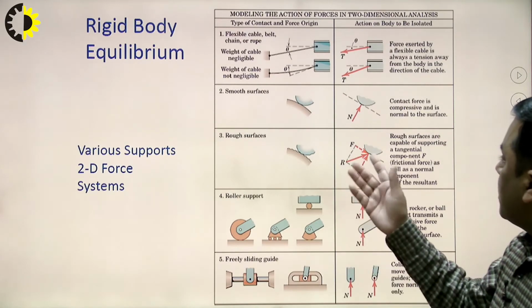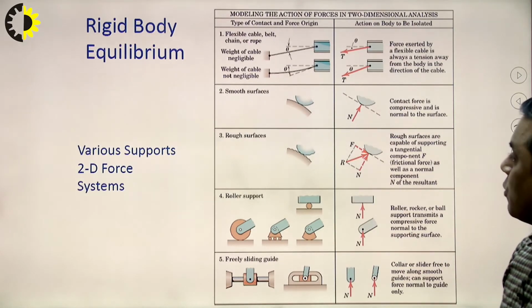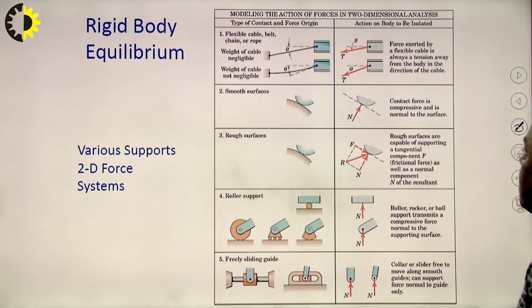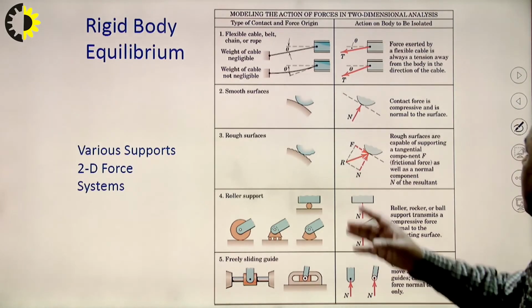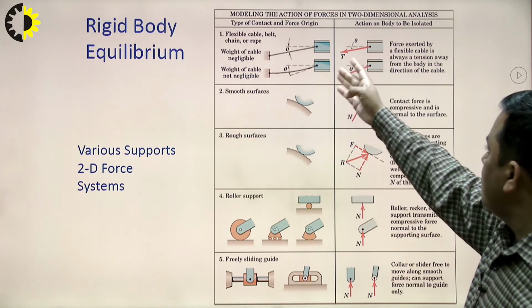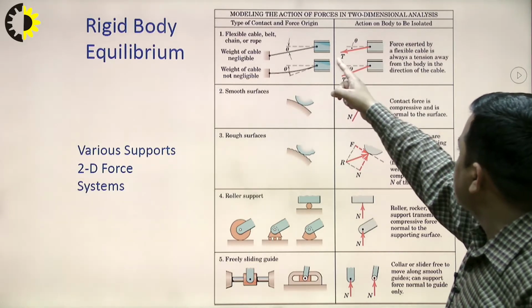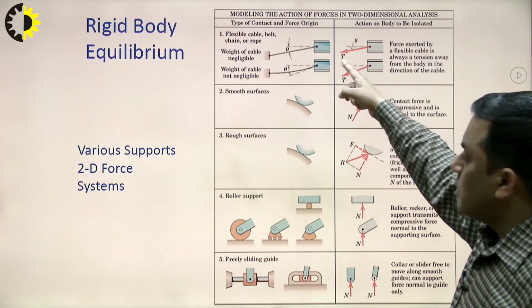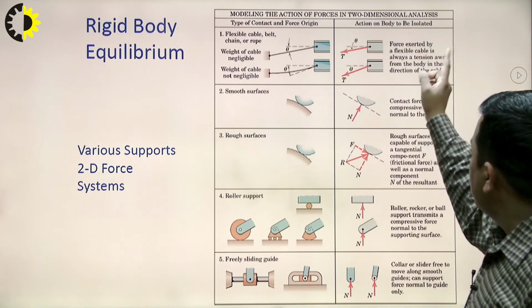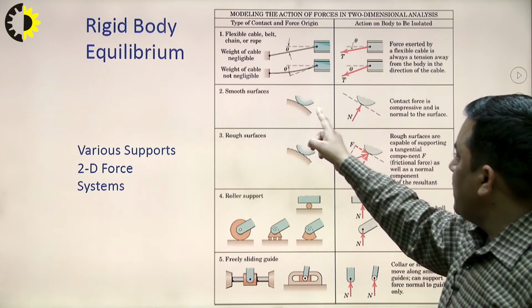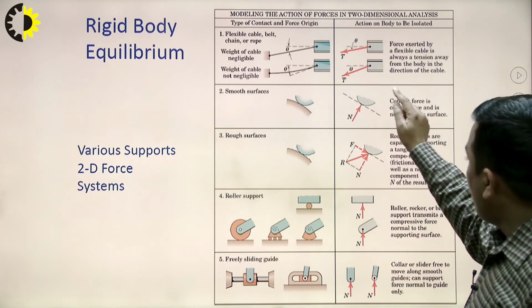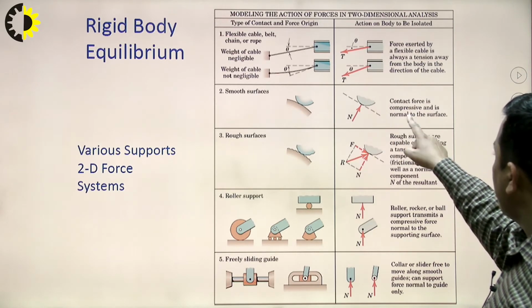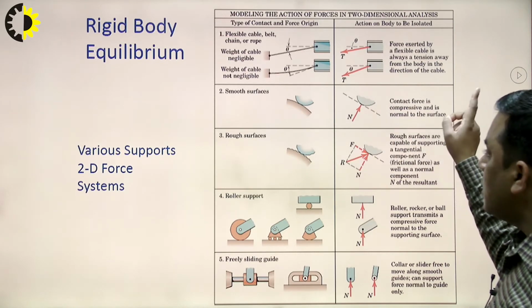Now for dealing with rigid body equilibrium, there are some examples of how these types of things generally come in our problems. If we are dealing with a cable which is in tension, then the tension will be shown outward. If a body is placed on a smooth surface, then normal reaction will be there. So contact force is compressive and is normal to the surface.